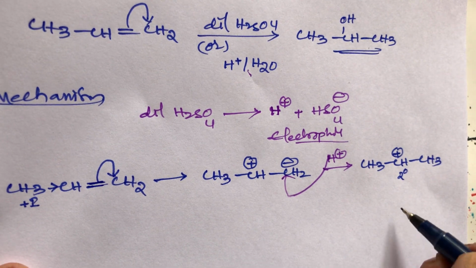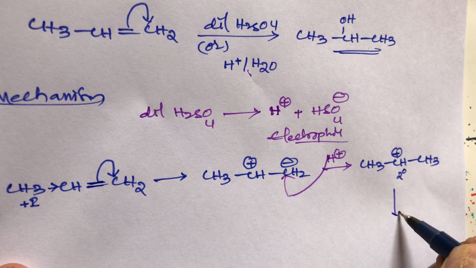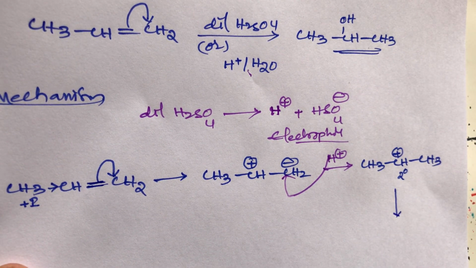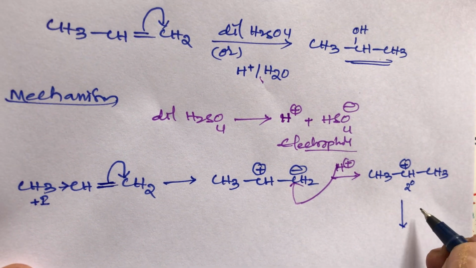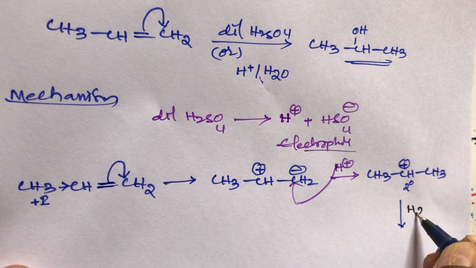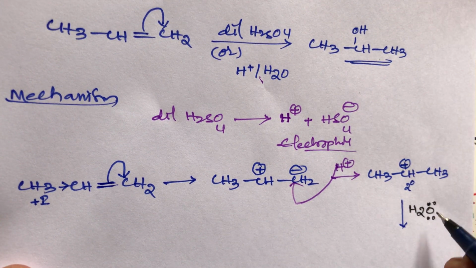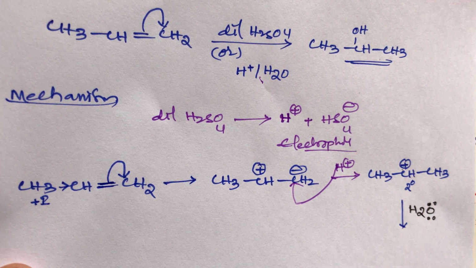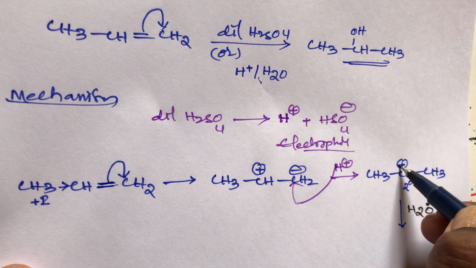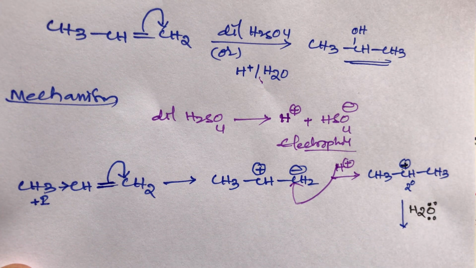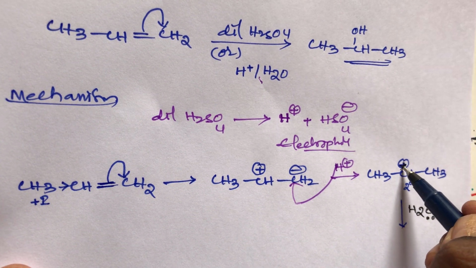After that, now comes the addition of water, H2O. Now take the water molecule. This H2O has 2 lone pairs, and here a positive charge is there.